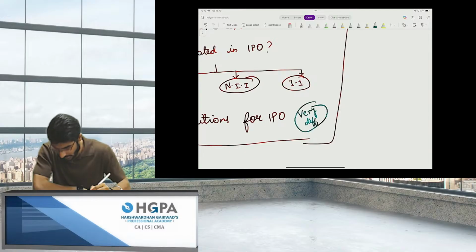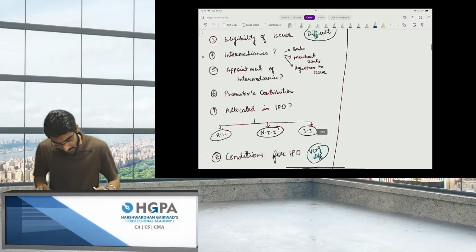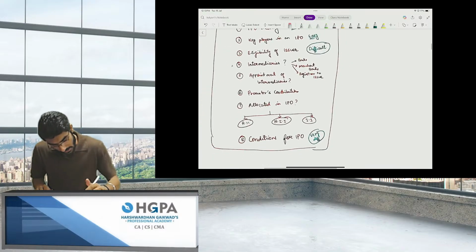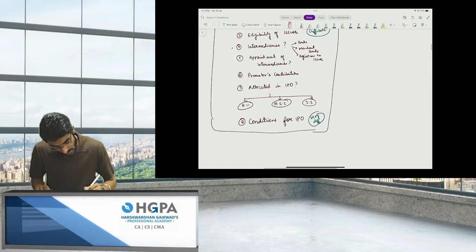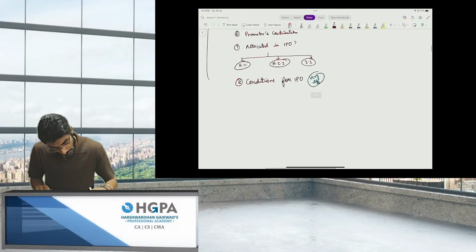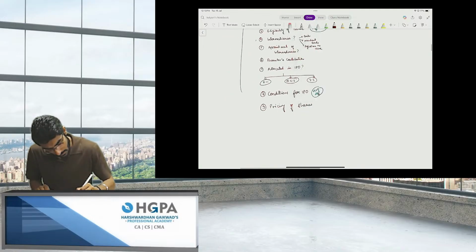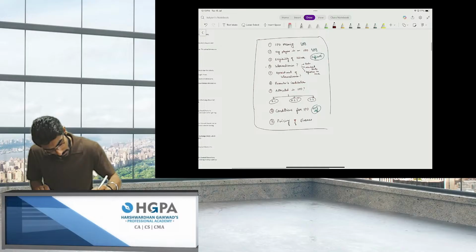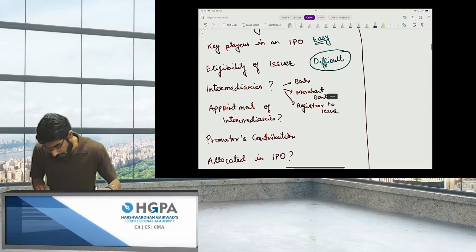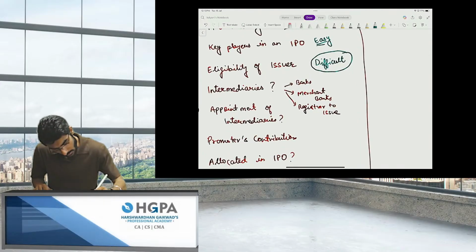Very difficult. Then, people, the remaining topics. Pricing of shares is also very easy, people.